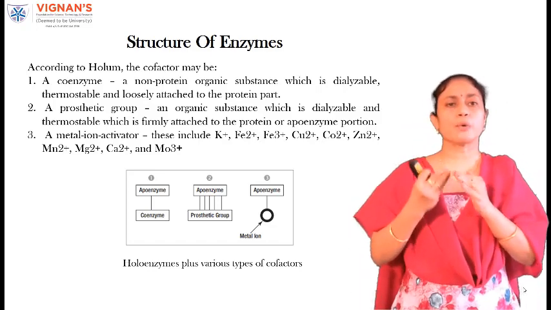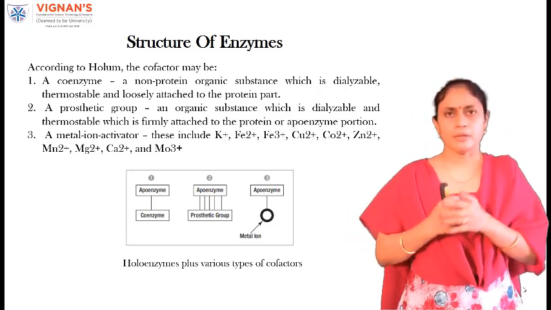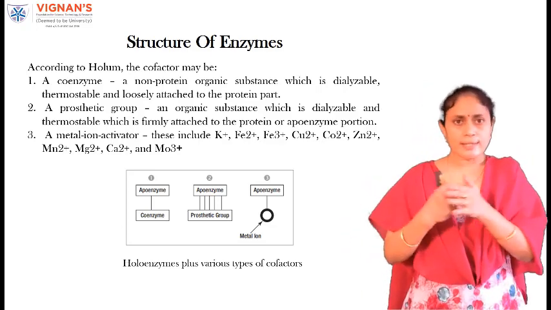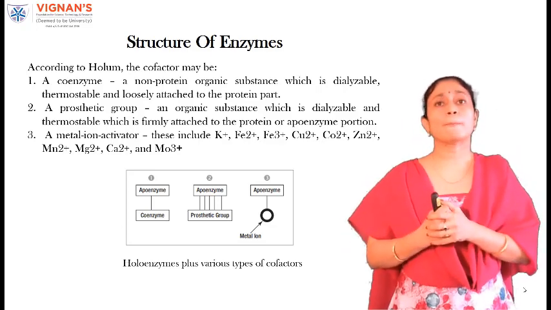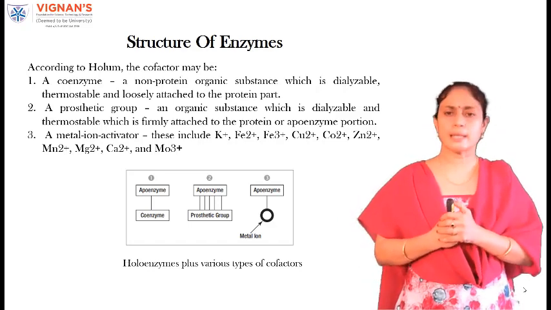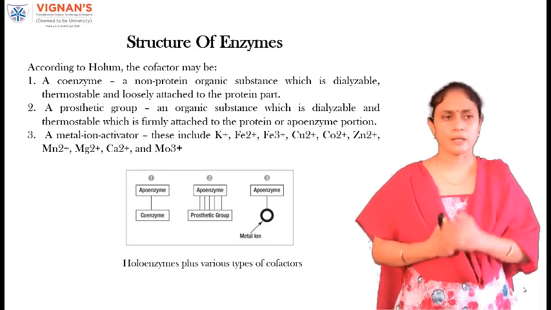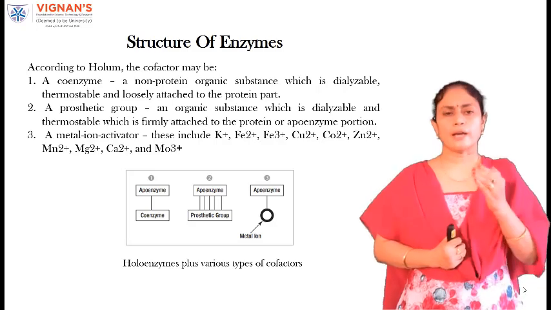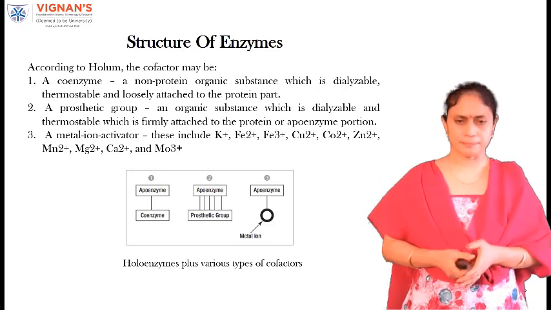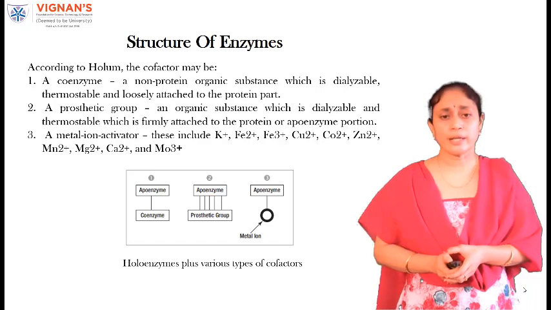The main difference between coenzyme and prosthetic group depends upon their attachment. The coenzyme is loosely attached to the protein part, whereas the prosthetic group is very firmly attached to the apoenzyme part of the enzyme. And the third type is the metal ion activator. These include Fe2+, Fe3+, K+, Cu2+, Co2+, etc. From the figure you can clearly understand what I have told you right now.